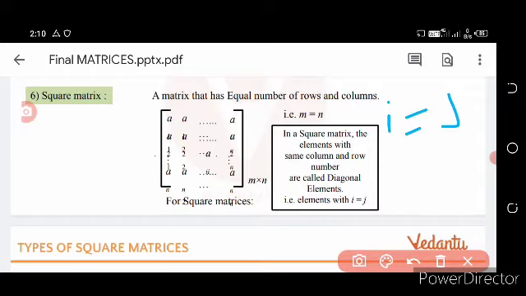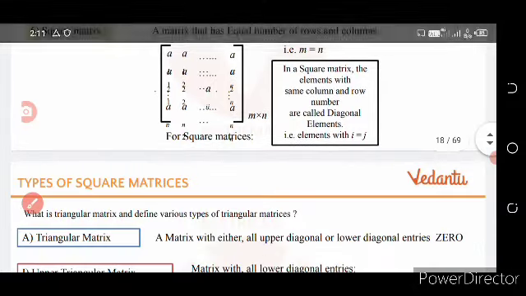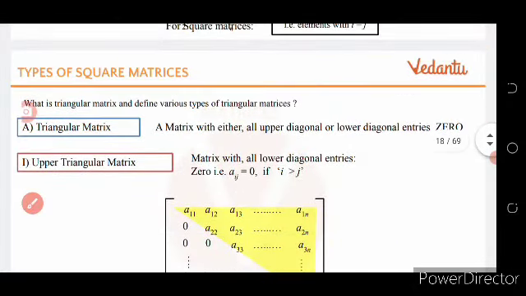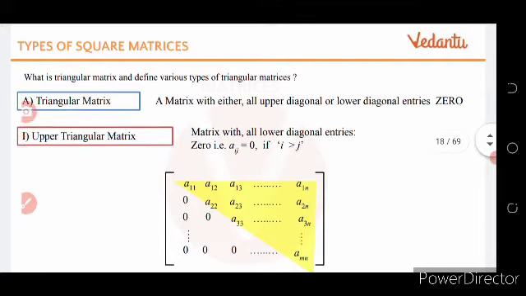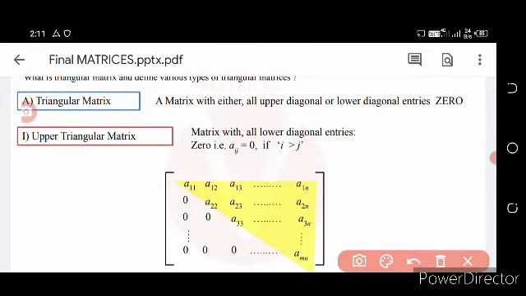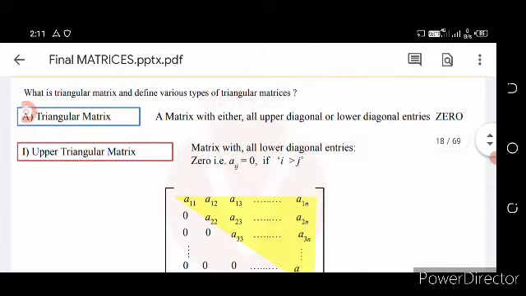Okay, so then come to types of square matrix. What is called a square matrix? First of all, we know what a square matrix is. A square matrix means the number of rows and the number of columns are equal.